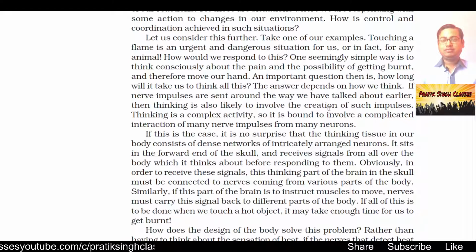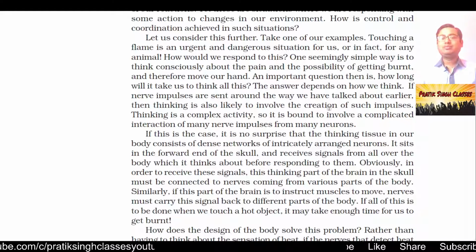That information will be transformed into chemical reactions, then it will go from one part of the nerve cell to the other part by an electrical impulse created by the chemical reactions, then again it is converted to a chemical reaction at the end of the nerve, then it will go to another nerve cell in the form of an electrical impulse, and one by one it will reach the brain.